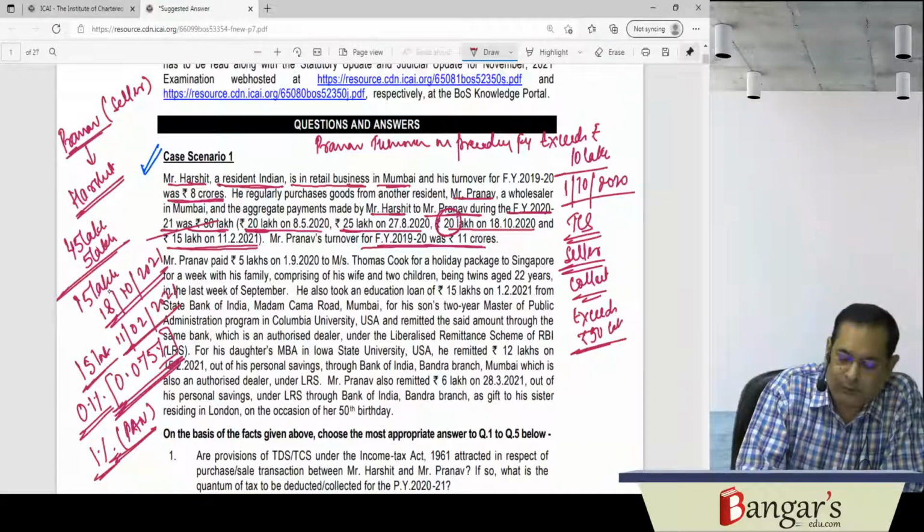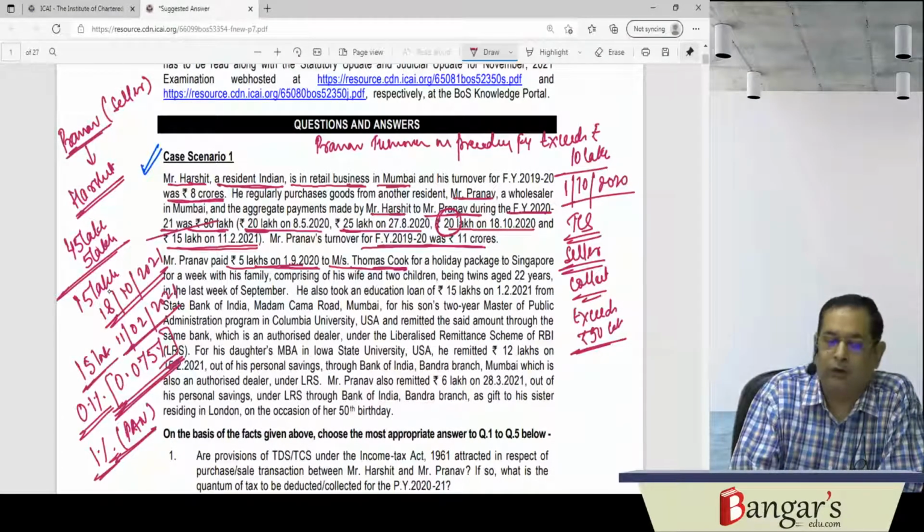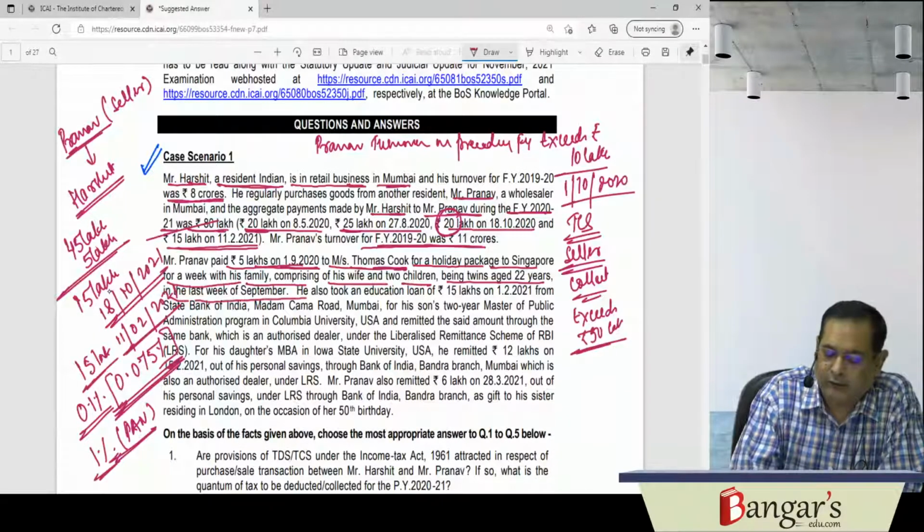Now Mr. Pranav paid 5 lakhs on 1st of September 2020 to Thomas Cook. Thomas Cook, as you are aware, are tour operators, for a holiday package to Singapore for a week with his family comprising his wife and 2 children, being twins aged 22, in the last week of September.